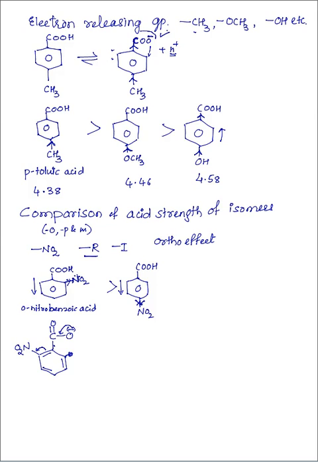It can easily take electrons from the carbon. If it is present at the para position also, then the electrons can be given to this nitro group. But if it is present at the meta position, it can't take electrons directly. So I will show the minus R effect in the NO2 group.